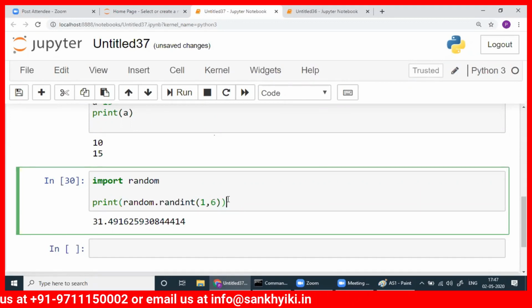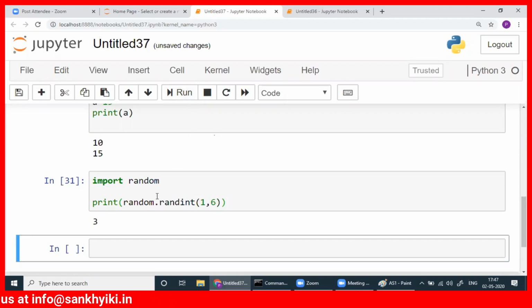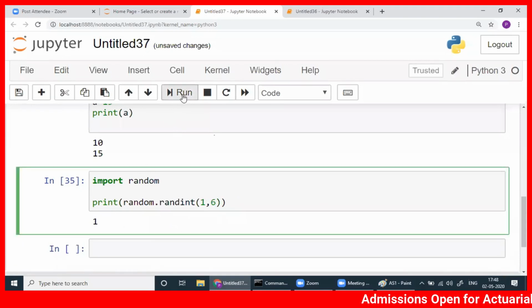It's like rolling a die. If you roll a die, you get any number between 1 to 6. You see, you got a 3 here. Roll a die a second time, 1. Roll a die a third time, 6. Then 3. Then 1. Then 3.